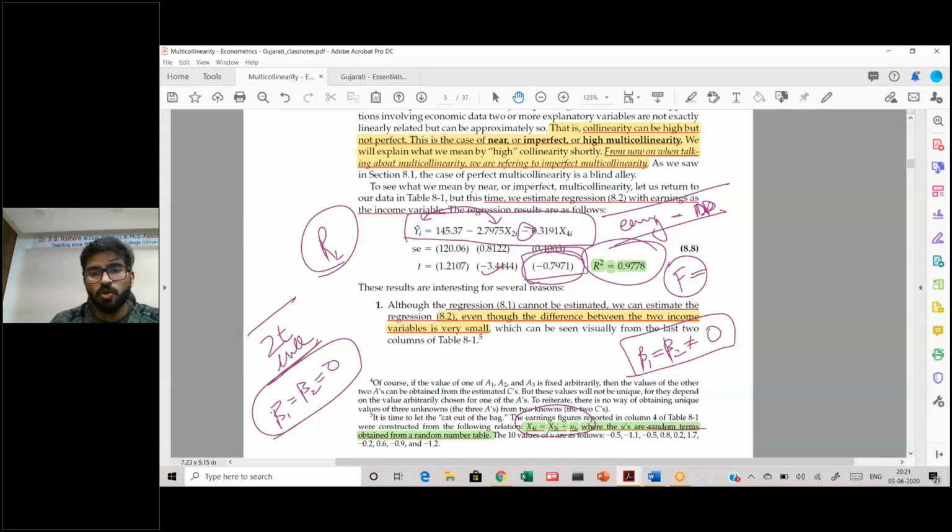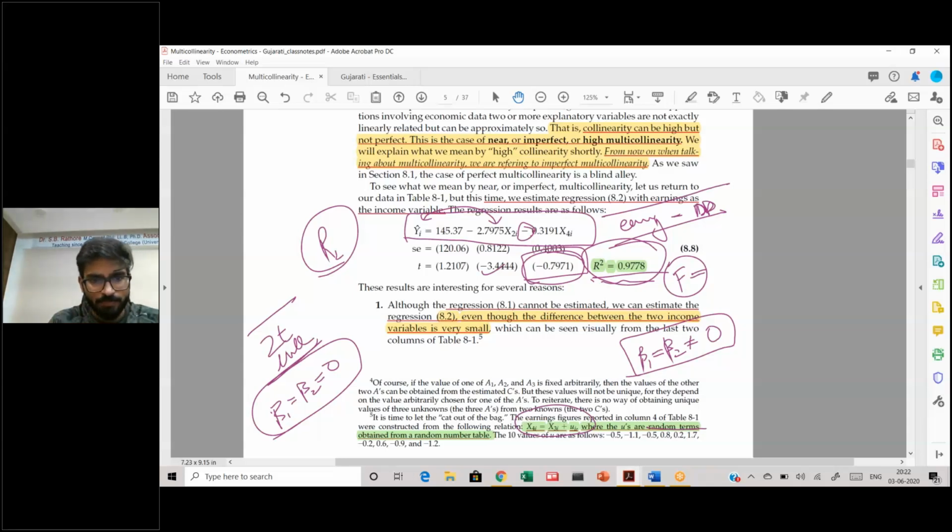So essentially that translates into this formal understanding: individually one of the parameters is not significant, and the sign is different from what we expect. And the third thing is that if we check for overall level of significance, it's coming out to be significant. If you find a peculiar example in your data where a lot of your X are coming insignificant, apart from the fact that the overall level of significance is significant, that should give you a hint that your data has a certain problem of multicollinearity.